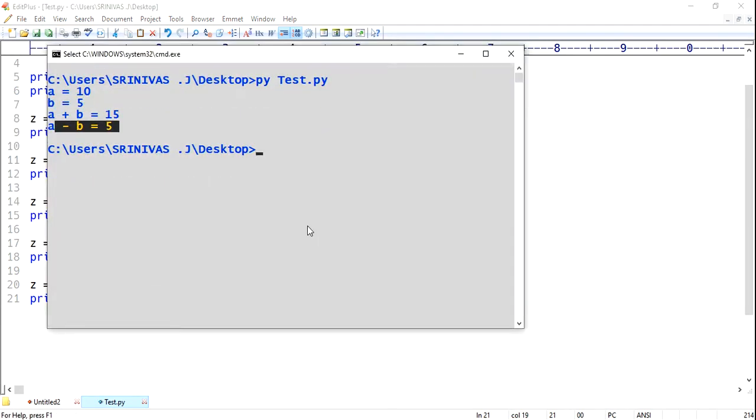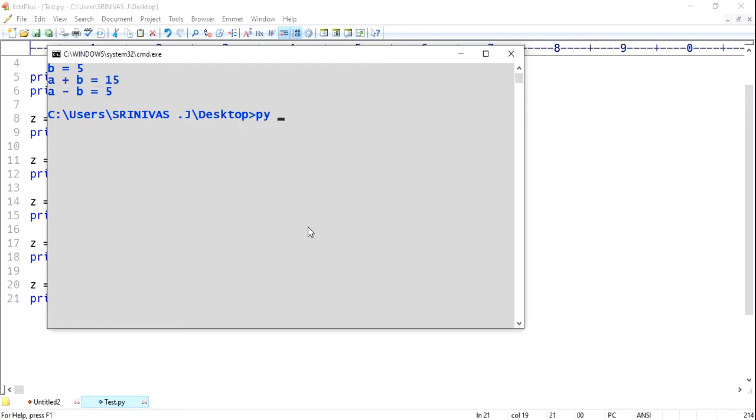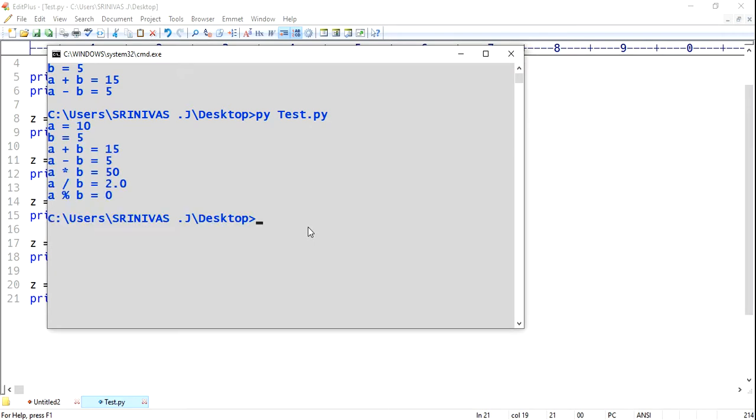and next opening command prompt. Now py file name test.py. Now you see, all are going to work. First addition 10 plus 5 is 15, yes it's working. And next 10 and 5 subtraction, 5, is working. Multiplication 10 into 5 is 50, it's working. 10 by 5 is 2.0, and modulo is 0. Modulo is nothing but our remainder, which is 0.